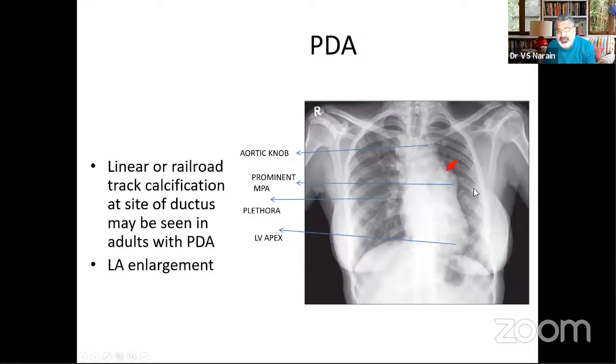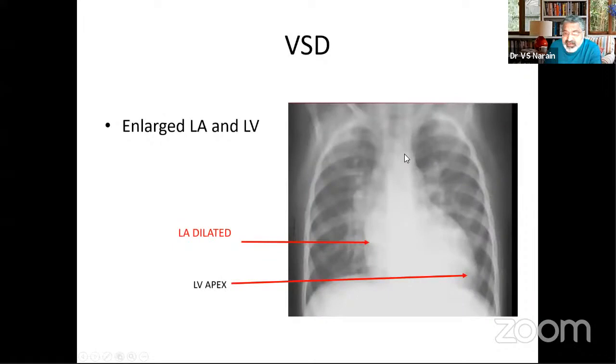Now from VSD to PDA, the difference would be, once again, you might get a left atrial enlargement, you might get an LV enlargement also, but here the distinguishing feature would be a broadened base because of a prominent aorta. So the aortic knob becomes prominent here, and this is widened, as compared to this, which is not wide.